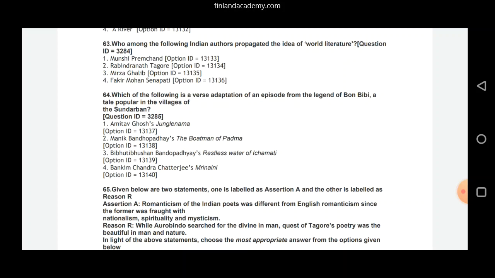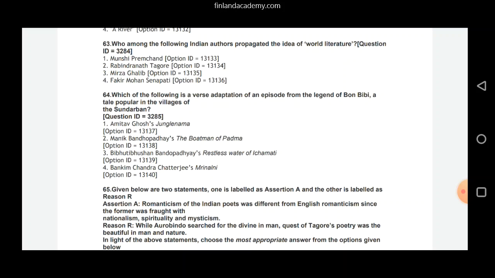Again, Bibhutibhushan Bandyopadhyay's Restless Water of Ichamati. Or 4. Bankim Chandra Chatterjee's Mrinalini. So here the correct answer is Amitav Ghosh's Jungle Nama. This one is a verse adaptation of an episode from the legend of Bon Bibi, which is also a tale popular in the villages of the Sundarban.